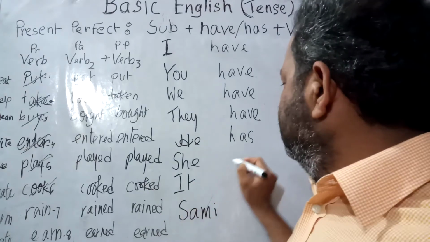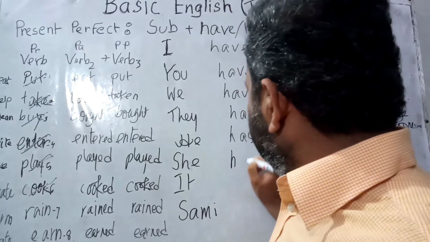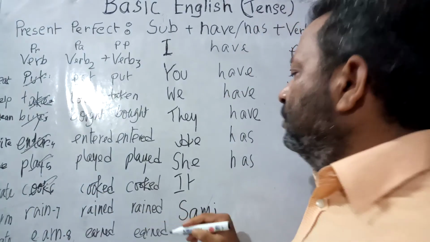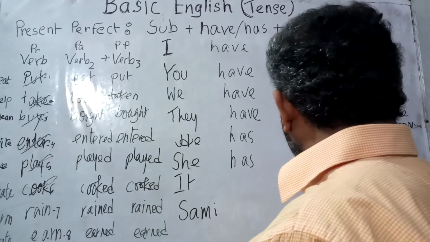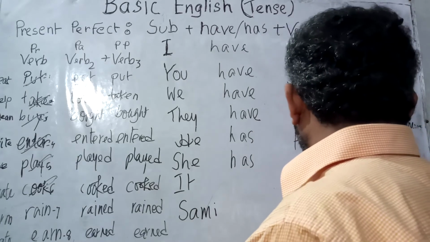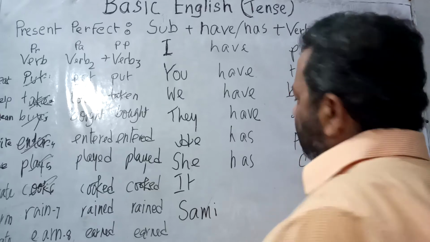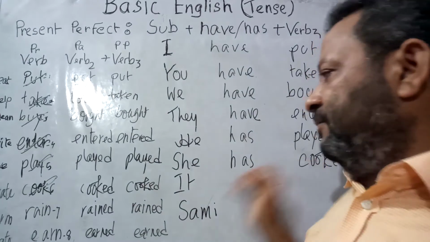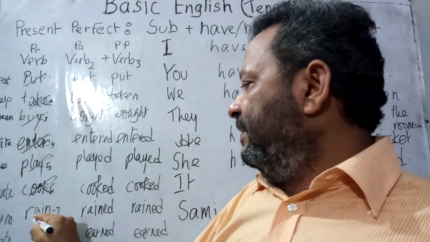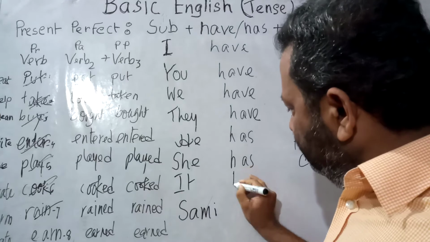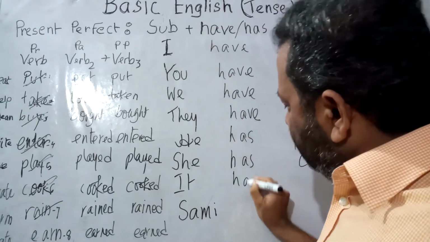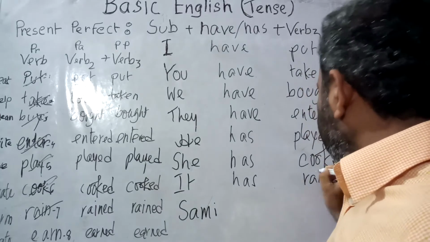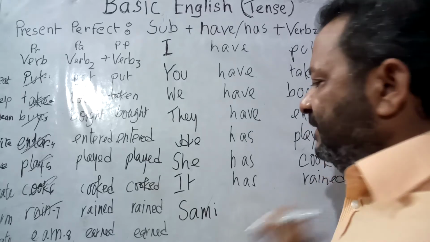Now, she. Out of have and has, the word she is going to take has. She has. Now, if the verb is cook, cooked. She has cooked food. The word she may be representing your mother. She has cooked food. Now the word rain, the subject is it, so out of have and has, it is going to take has. It has. The word rain has been turned into rained. It has rained here.